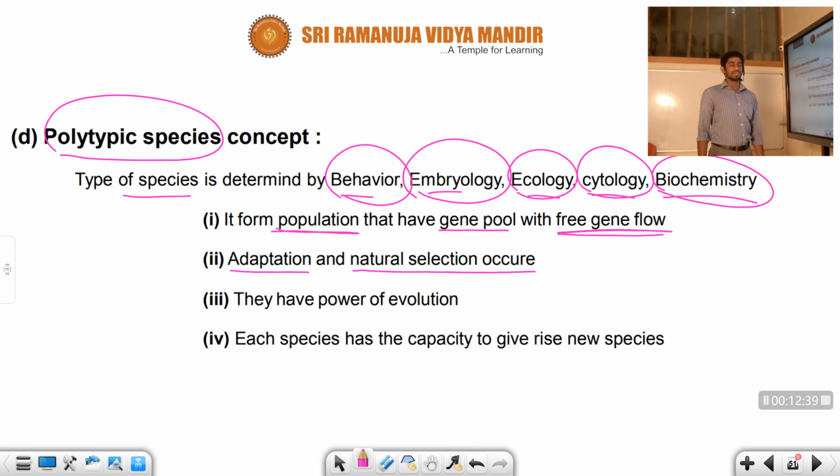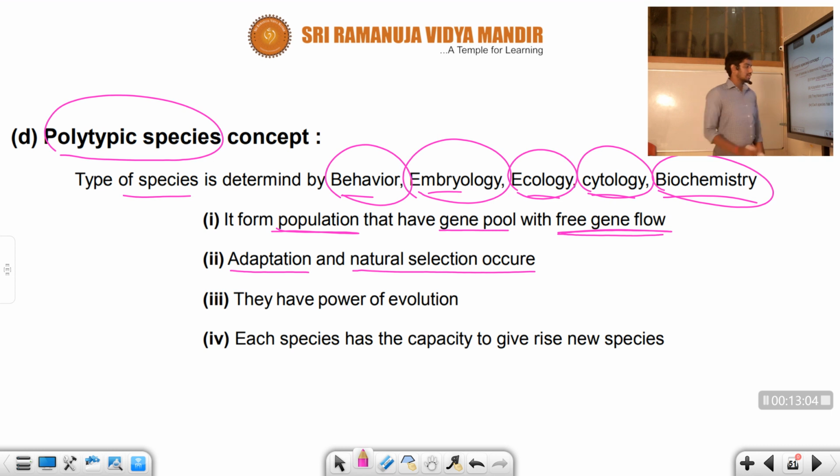And natural selection also occurs. What is natural selection? You already learned about natural selection. Nature decides whether the organism survives or not. This was identified by Charles Darwin. So adaptation and natural selection occur in this species concept.